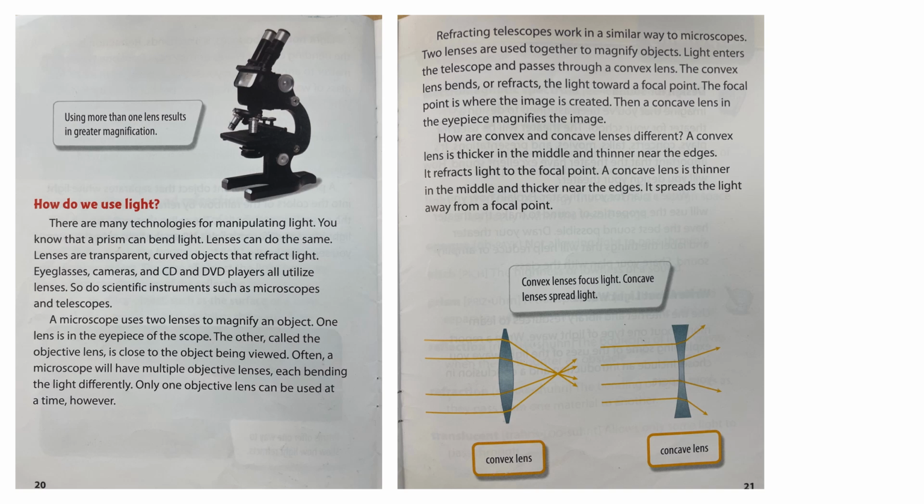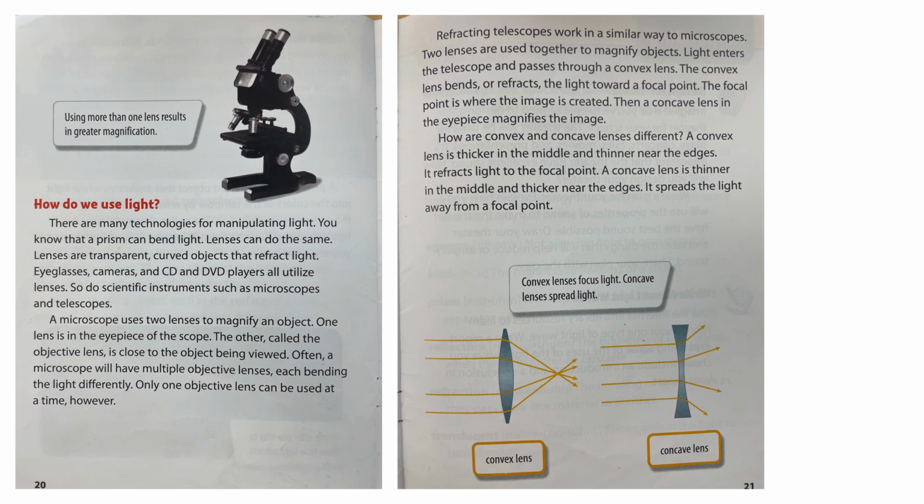Refracting telescopes work in a similar way to microscopes. Two lenses are used together to magnify objects. Light enters the telescope and passes through a convex lens. The convex lens bends or refracts the light toward a focal point. The focal point is where the image is created. Then a concave lens is the eyepiece that magnifies the image.